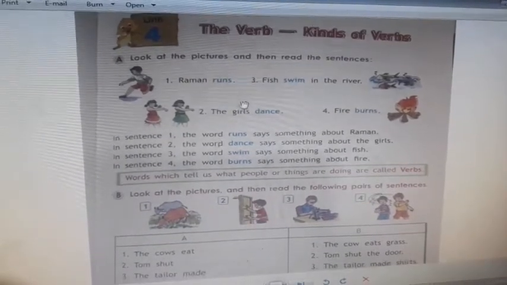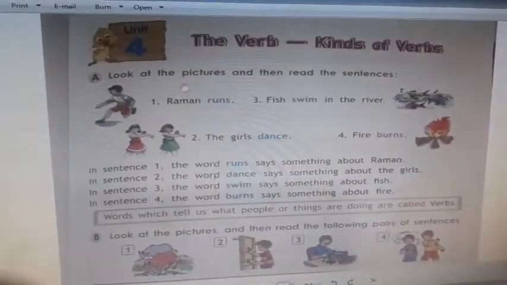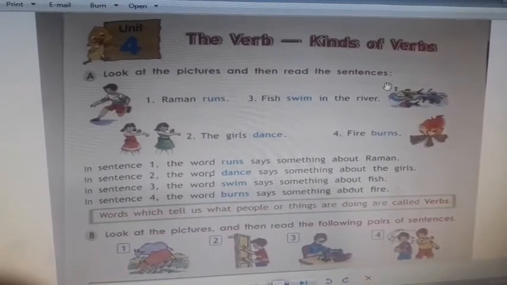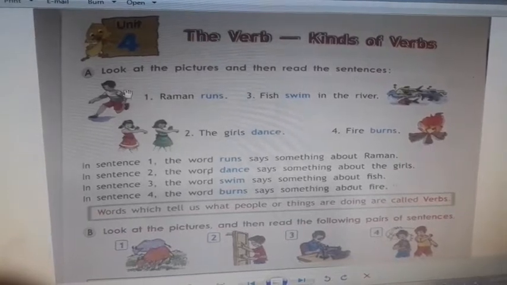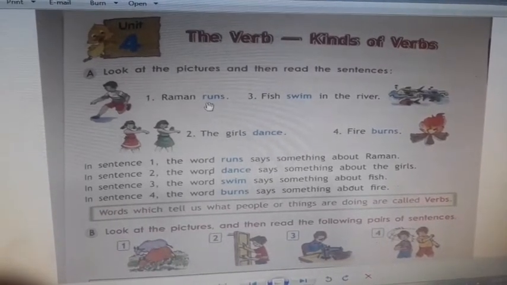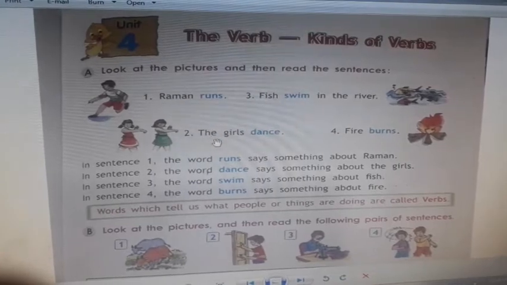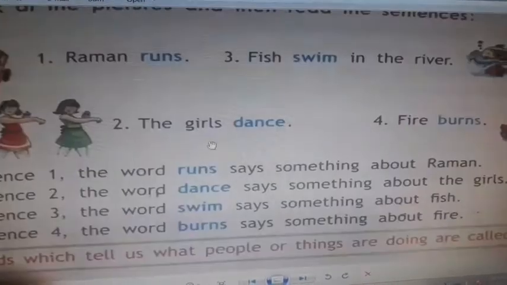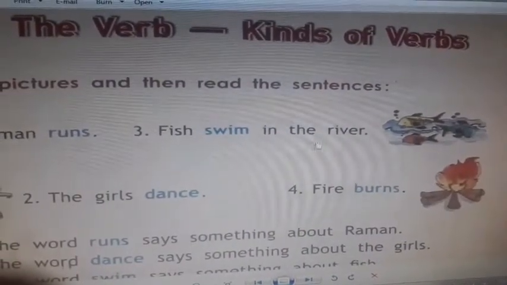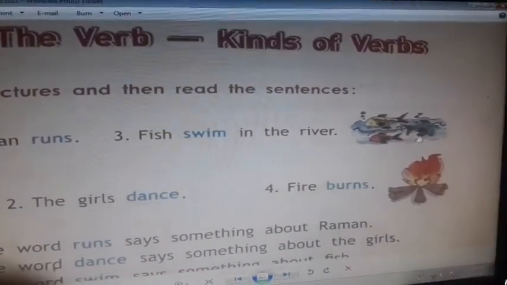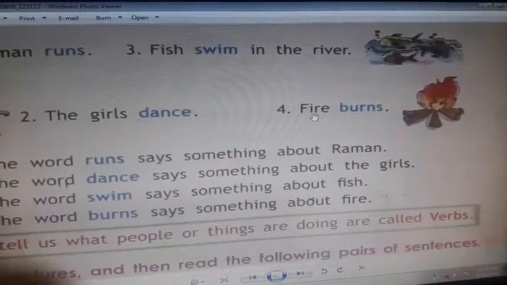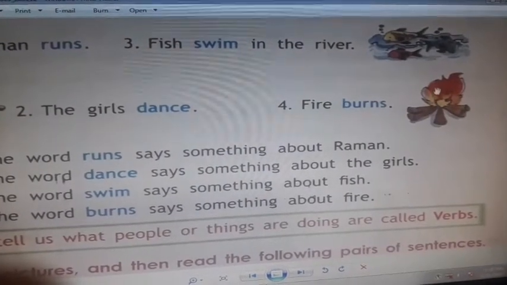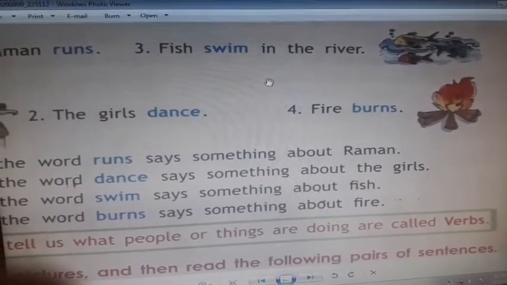Look here in this picture. A. Look at the pictures and then read the sentences. Here is the first picture. Raman runs. This boy is running. His name is Raman. He runs. Number 2. The girls dance. The girls are dancing. Number 3. Fish swim in the river. The fish are there in the water and they are swimming. Number 4. Fire burns. There is a fire and it is burning.